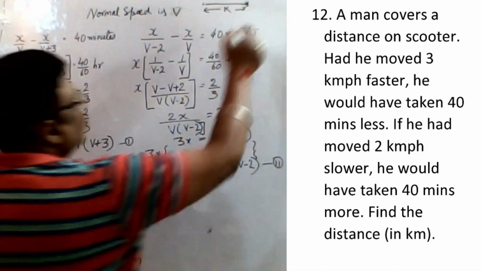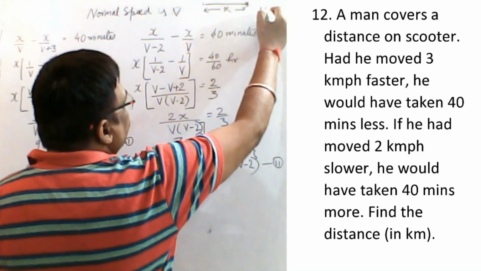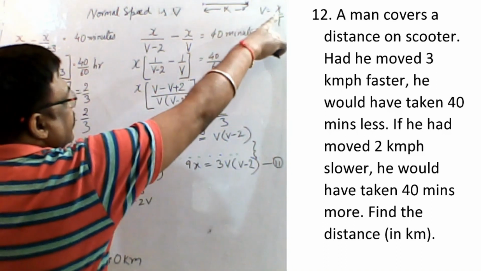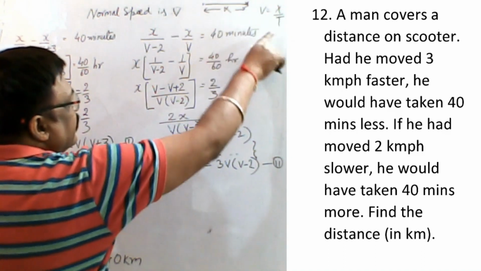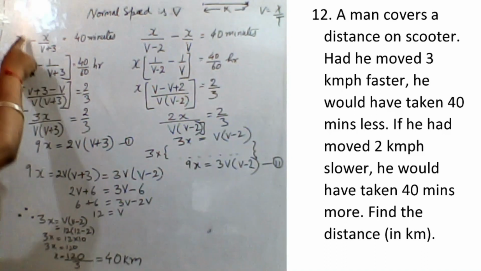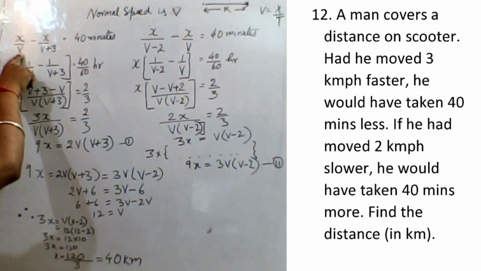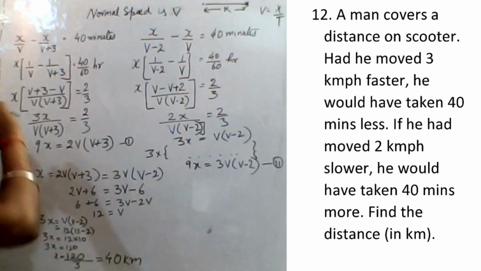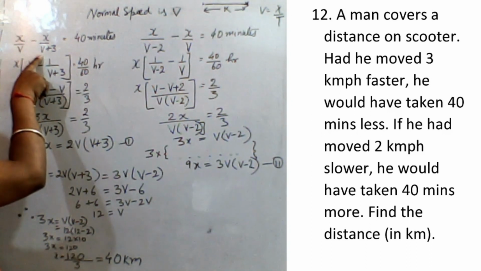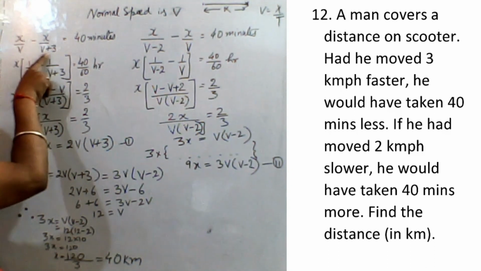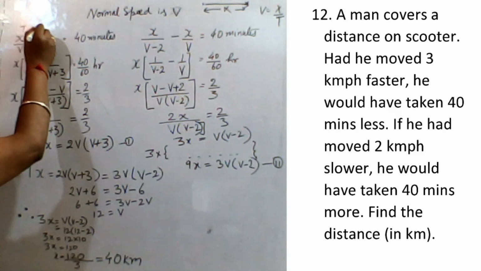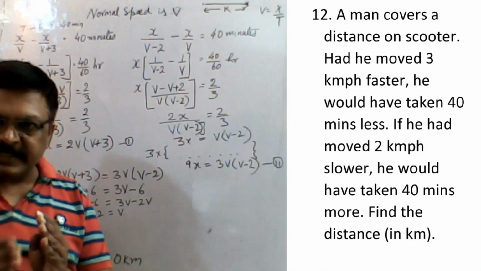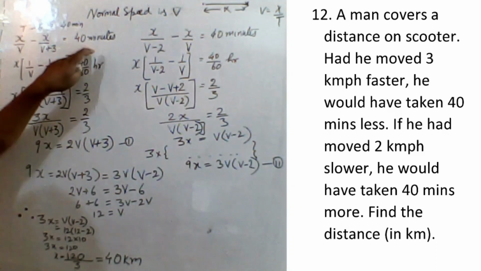You know the formula, V is equal to X by T. In this case, normal speed is V and distance is X, which is fixed. So only the time changes. When the normal speed is V, X by V is the time. Call it T, the normal time. But as he increases the speed by 3 km per hour, we have to subtract T1, which is 40 minutes. As he increases the speed, he takes less time, 40 minutes less. So here I have written this, and this is one formula.